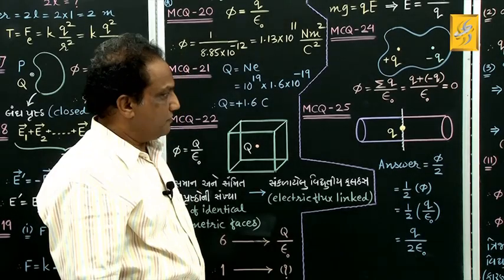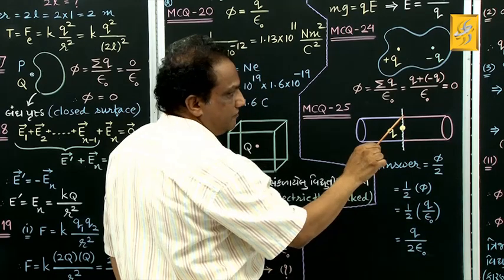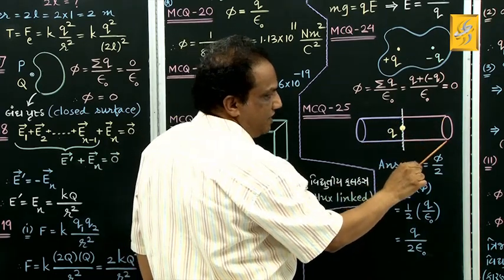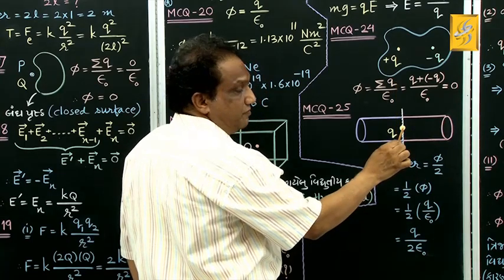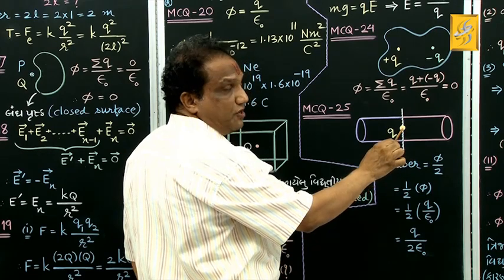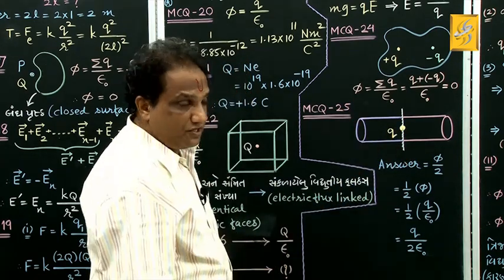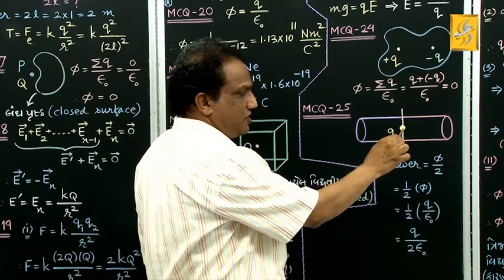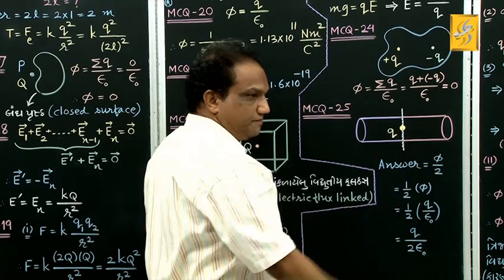Read it. In the figure along with the statement, they have shown half of some cylinder, say the right half, and at the edge of the cylinder they have given one positive point charge, say Q. Now they have asked, due to the presence of this point charge, what is the electric flux linked with this half of the cylinder?